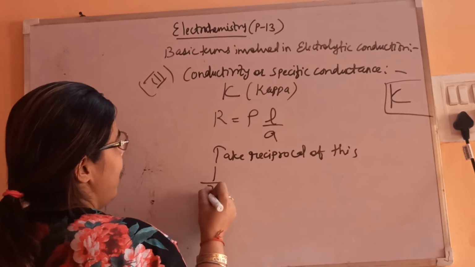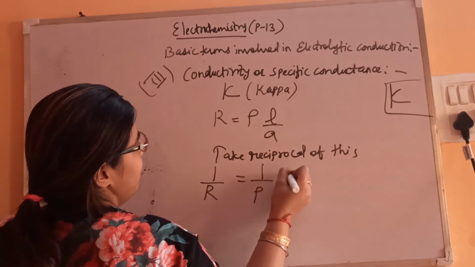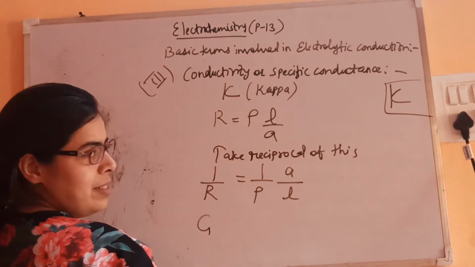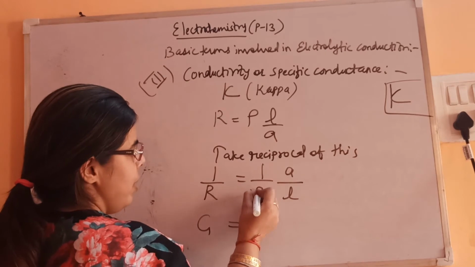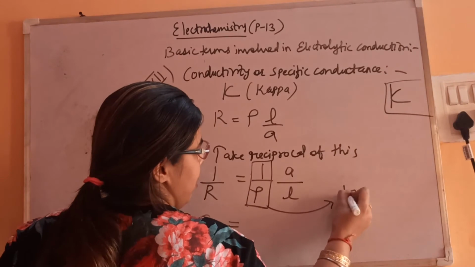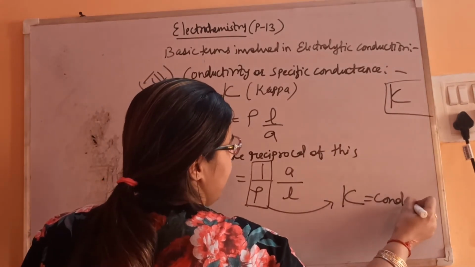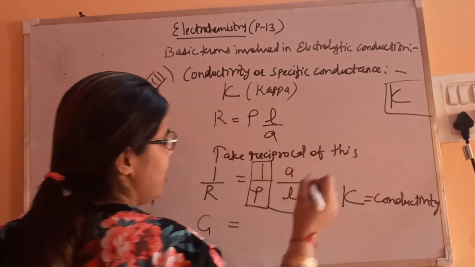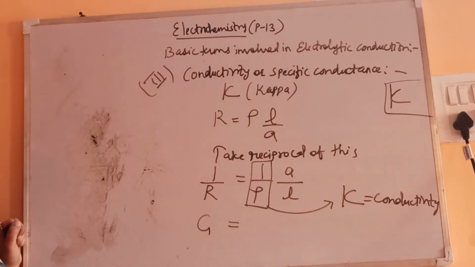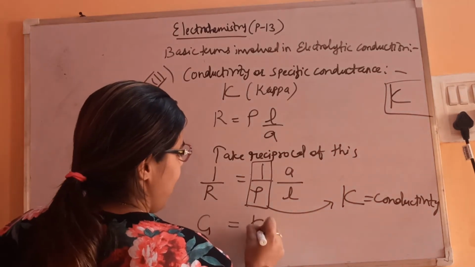What you will get: 1 by R is equal to 1 by rho, then A by L. 1 by R we know is conductance, represented by G. 1 by rho is known as kappa, that is conductivity, the reciprocal of resistivity. Reciprocal of resistance is known as conductance. Reciprocal of resistivity is known as conductivity, that is reciprocal of specific resistance is known as specific conductance. It's one and the same thing. So G is kappa A by L.